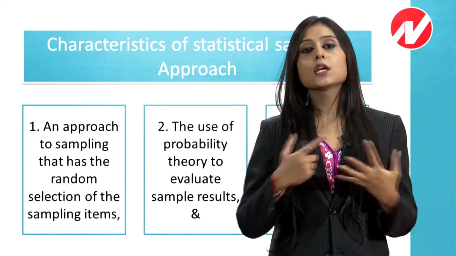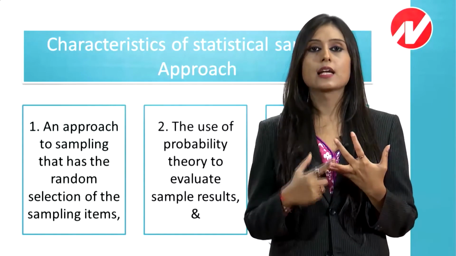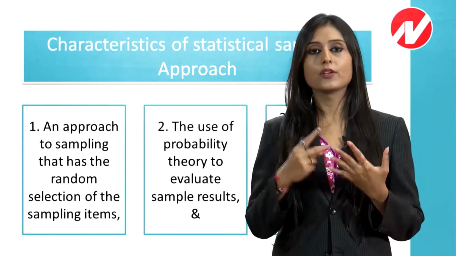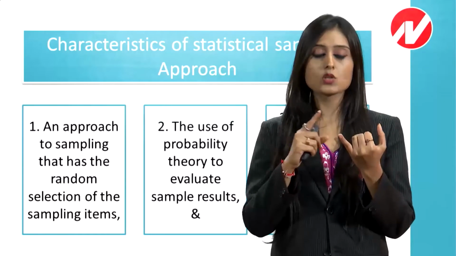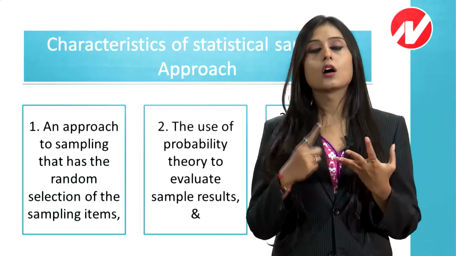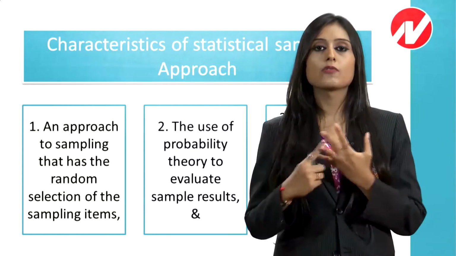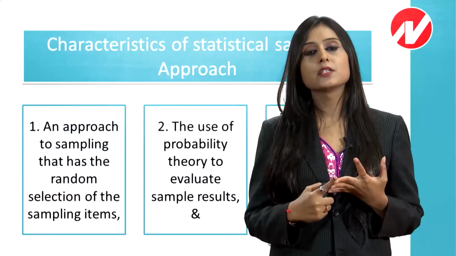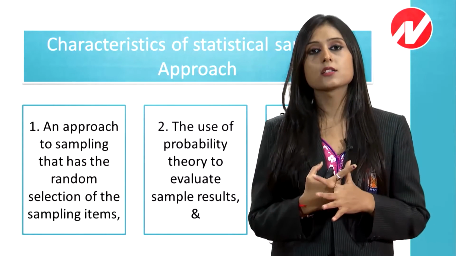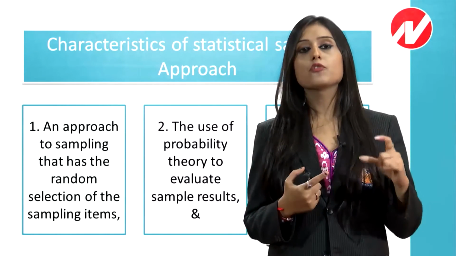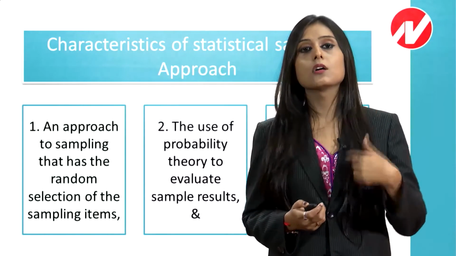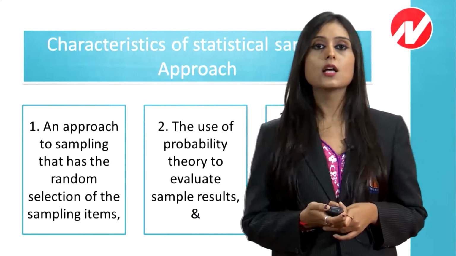Then, after evaluating the results, we will decide whether there is any sampling risk or not, and for that purpose also we will use probability theory. So random selection, probability theory for evaluating the results, and probability theory for measuring the sampling risk. These are the characteristics of statistical sampling. If you don't find these characteristics, means you are using the other part, that is non-statistical sampling.